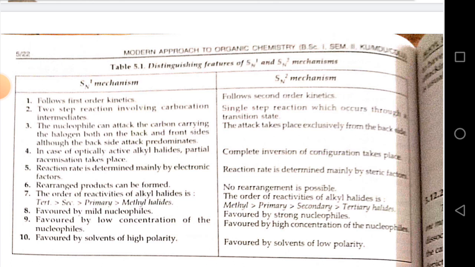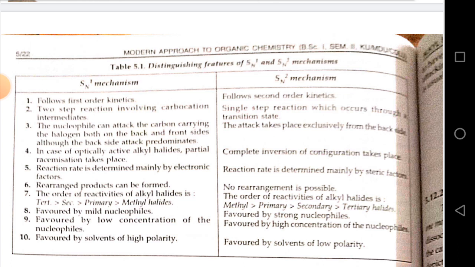The order of reactivity of alkyl halide is tertiary greater than secondary, greater than primary, greater than methyl halide. It is favored by mild nucleophile, favored by low concentration of nucleophile, favored by solvent of high polarity.